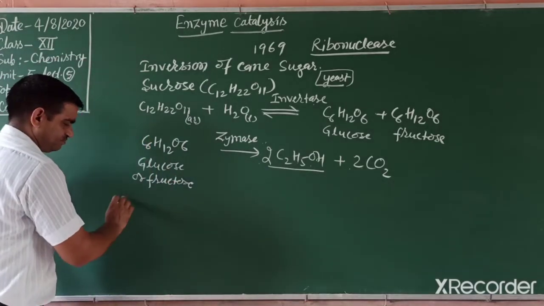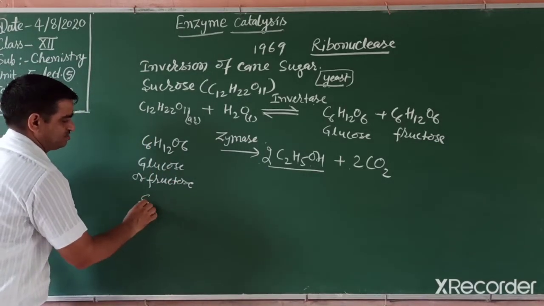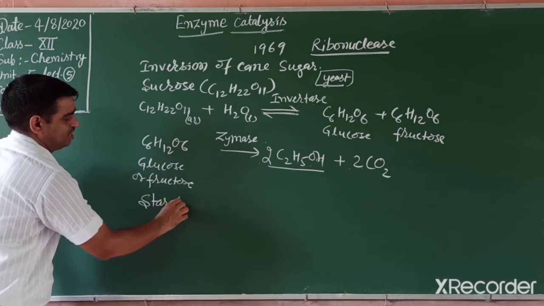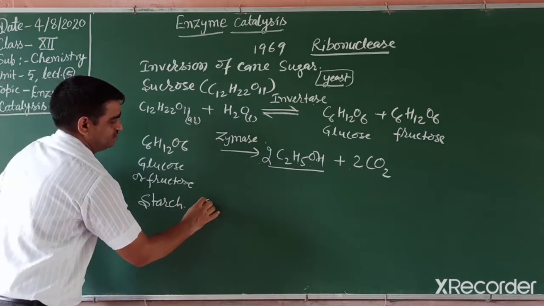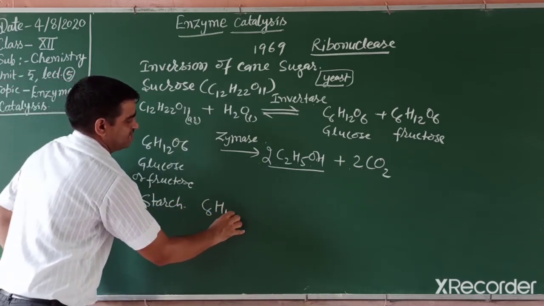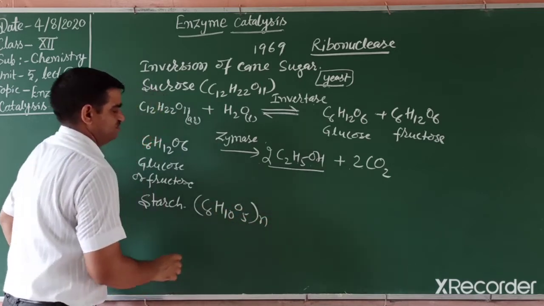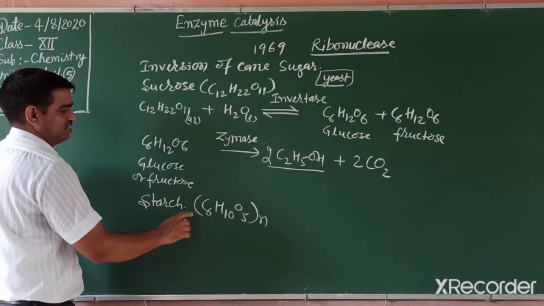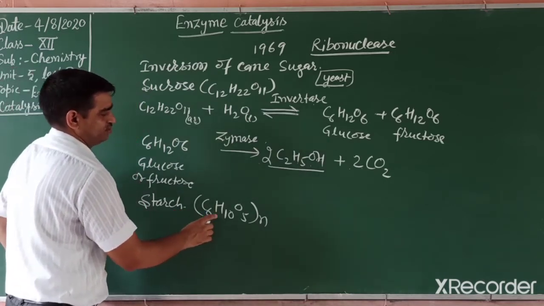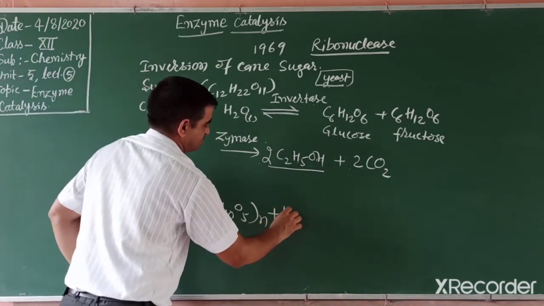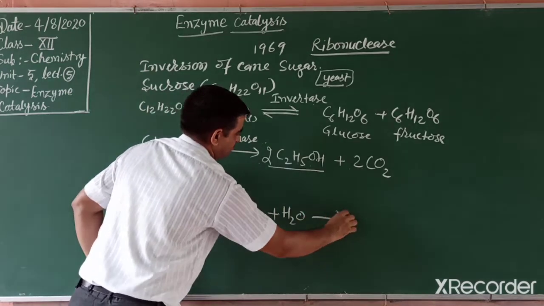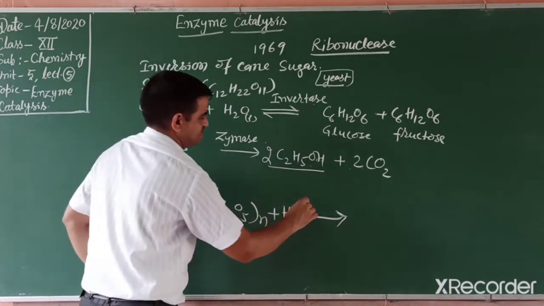Another one, we can take starch. Starch we can write as C6H10O5, a polymer of the compound. This one is starch, millions of molecules, mixed in water. Then we take the enzyme diastase.